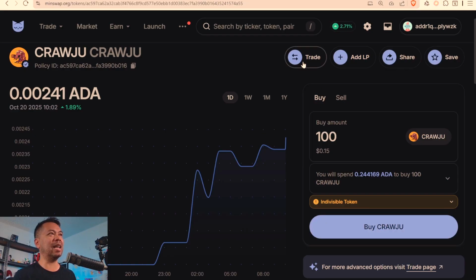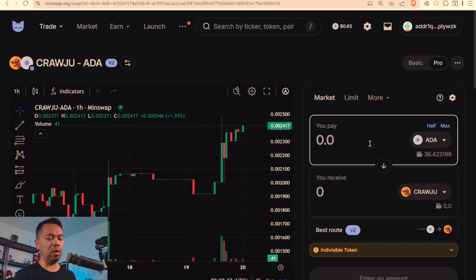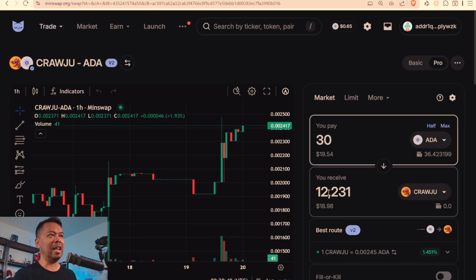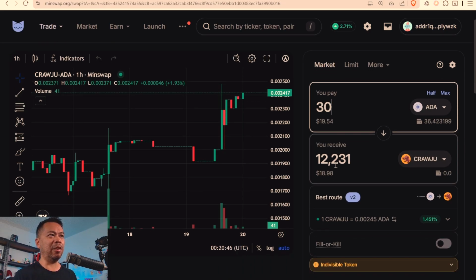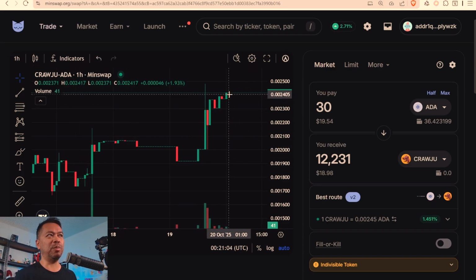So let me show you by example here. I want to trade some ADA for Crawdew. So here I have ADA, I've got some ADA in my wallet. So let's say I put in 30 ADA and I'll receive just over 12,000 Crawdew. Now, if the price of Crawdew drops dramatically by the time I execute the swap, down to, let's say, 0.019, my swap might actually execute at that point. And that is a bit of a drop down from up here where it is 0.02. That's not a really favorable trade for me, and that would result in a negative slippage.